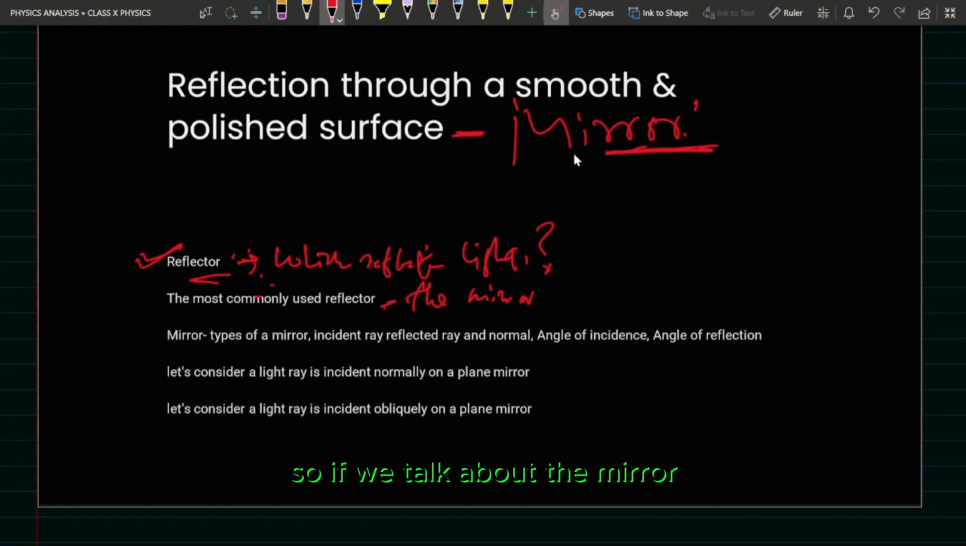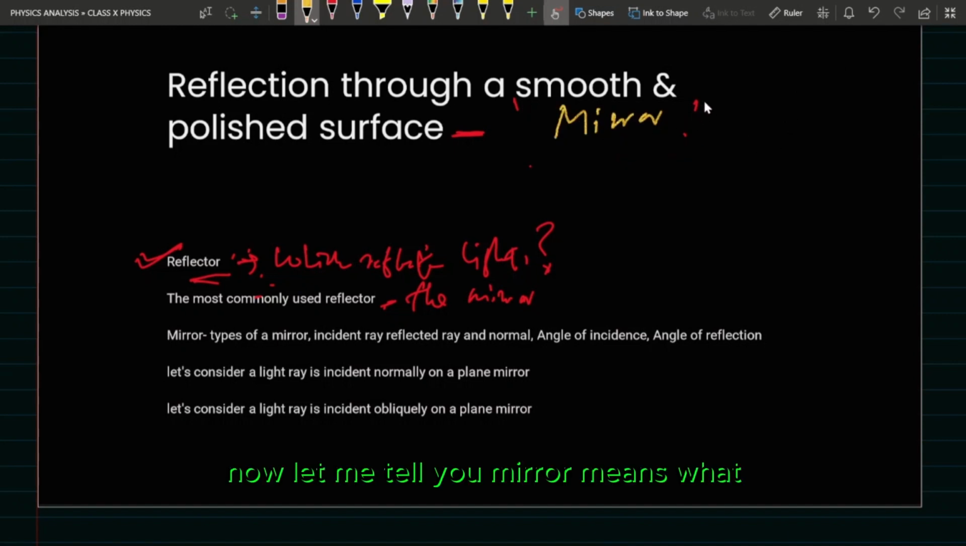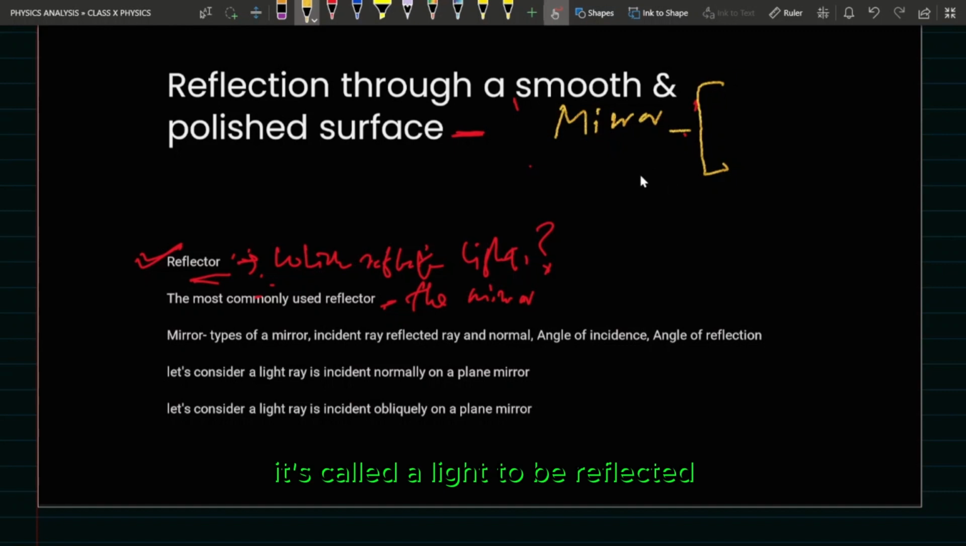So if we talk about the mirror, what is a mirror? A mirror is a device which causes light to be reflected almost without diffusion. Regular reflection, not 100% but say 99% reflection, you can call it a mirror. So a mirror is a device which causes light to be reflected with almost no diffusion.